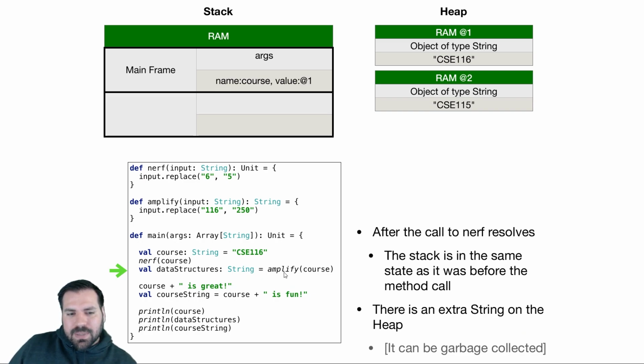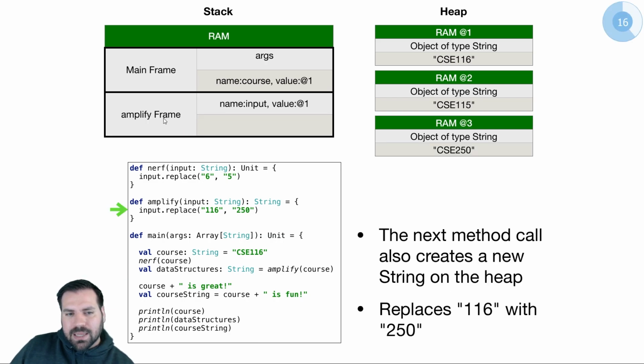So let's move on to something that's actually going to do something. Let's call this method amplify. We'll put a new frame on the stack that takes course, that's a reference at 1, that's the CSE 116. And we're going to call replace again. We're going to replace 116 with 250. Replace creates a new immutable object with the change applied. So we get this new string that I'm going to say is at 3 for the reference. And this one actually is returned.